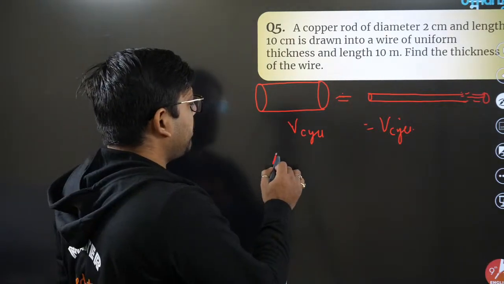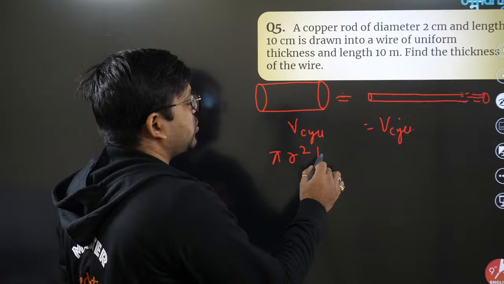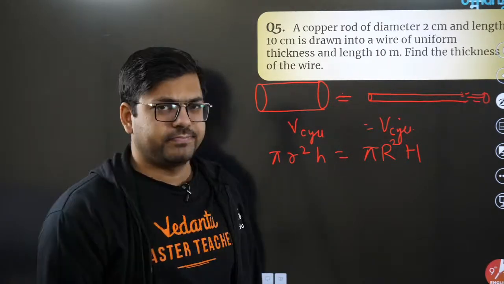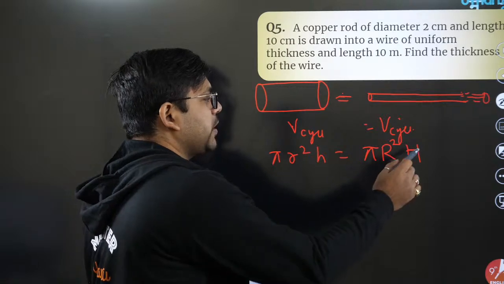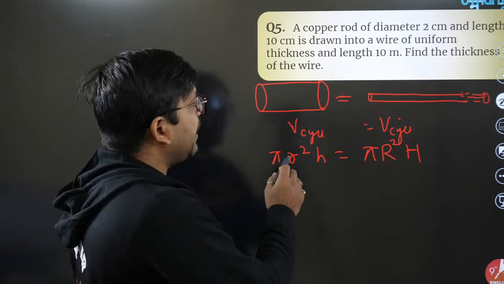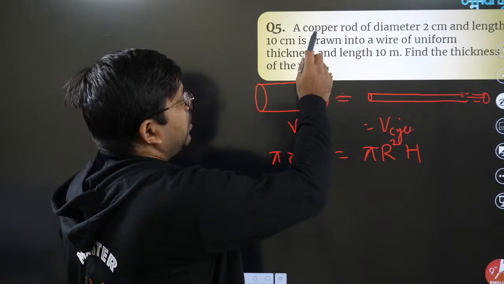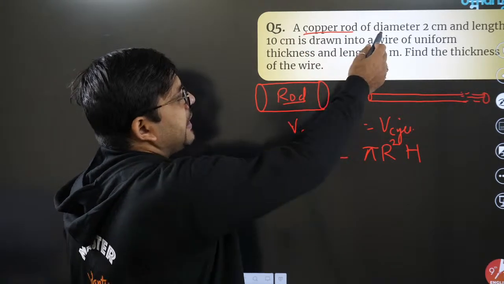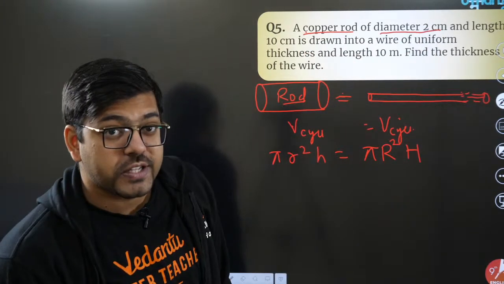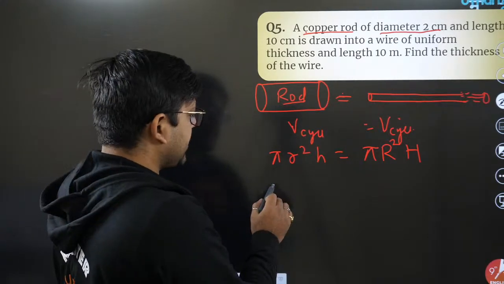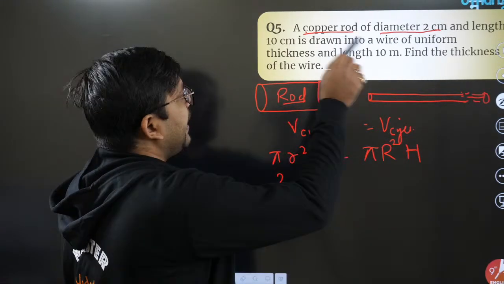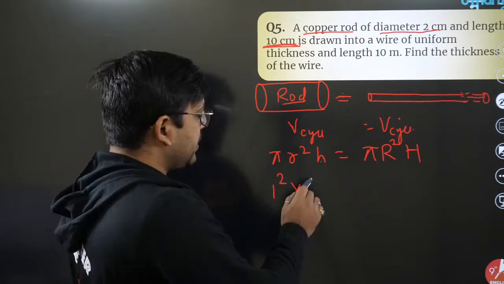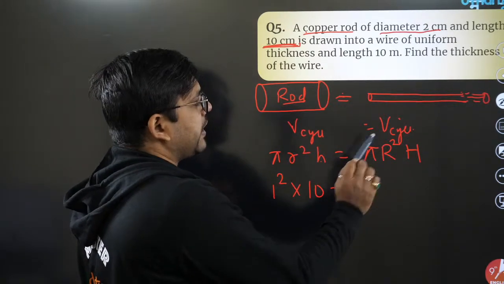So for a cylinder, we all know the volume is pi r square h. Simple. Pi is gone without any doubt. For this copper rod, the diameter is given as 2 centimeter, so the radius is going to be 1 centimeter, so that is 1 square into h. The length or height is given as 10 centimeter in this case, so I'll write 10 equals to, pi gone, radius square.